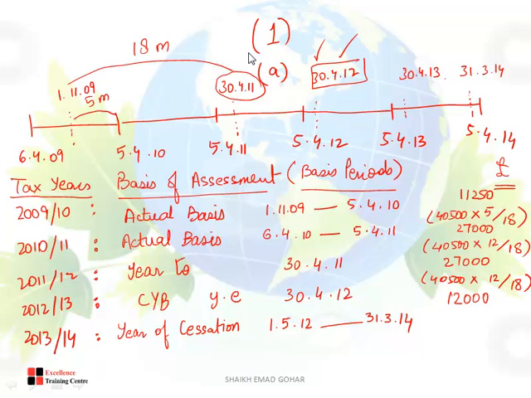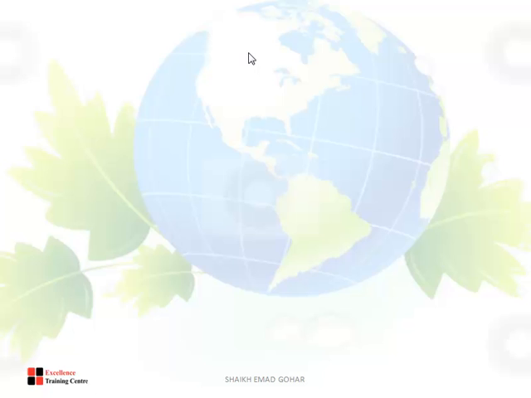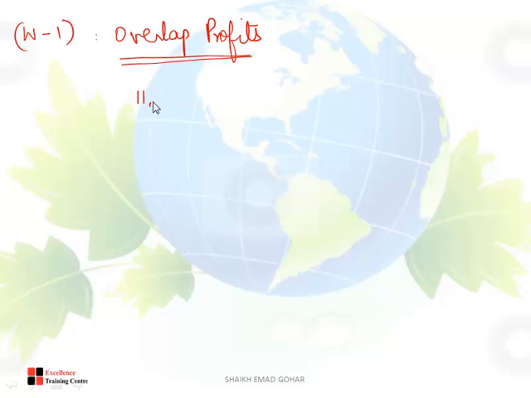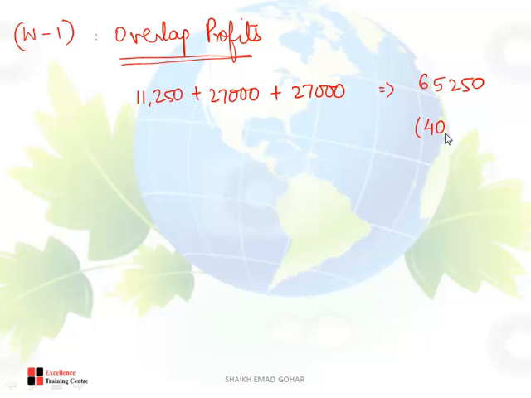40,500 was the figure in the first period, if you remember. I have taxed it thrice. Can you tell me these three figures? 11,250 plus 27,000 plus 27,000. How much? 65,250. This is taxed in the first 3 tax years. But in actual, how much was the figure only? How much is taxed twice? 24,750. Getting it? This is one approach.